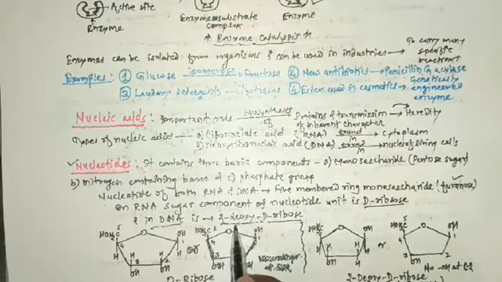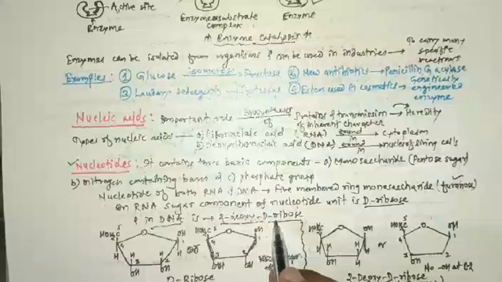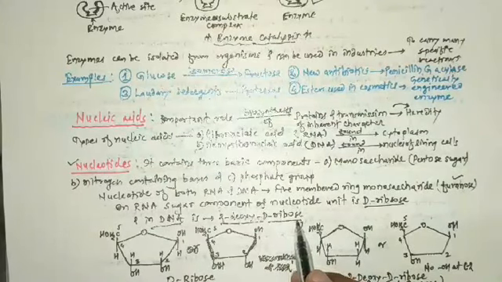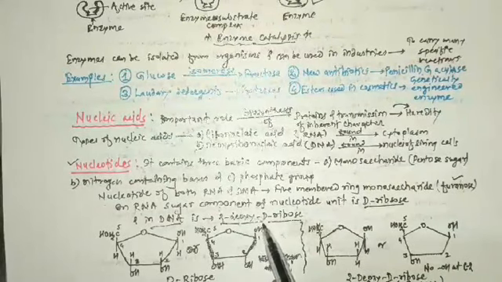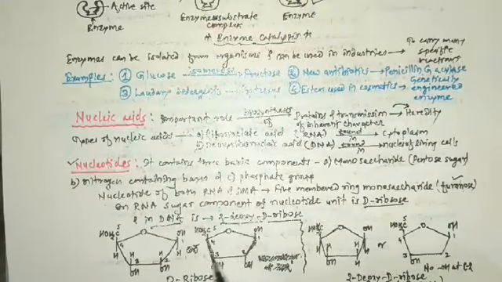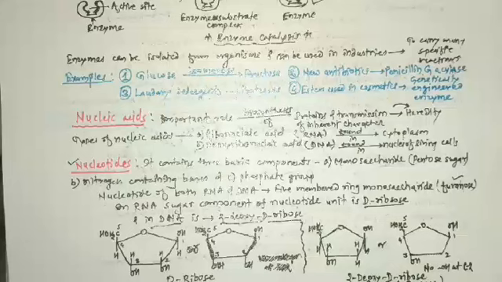Here I am representing the two structural formulae of D-ribose and 2-deoxy D-ribose. D-ribose sugar is present in RNA, and 2-deoxy D-ribose sugar is present in DNA.